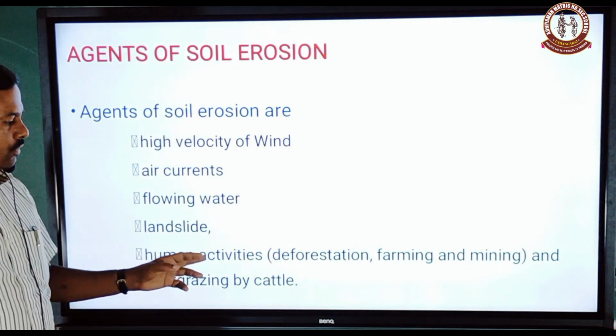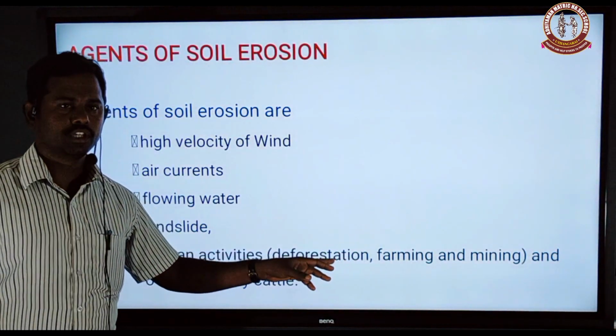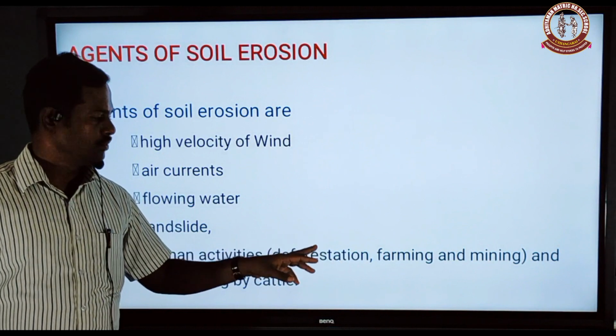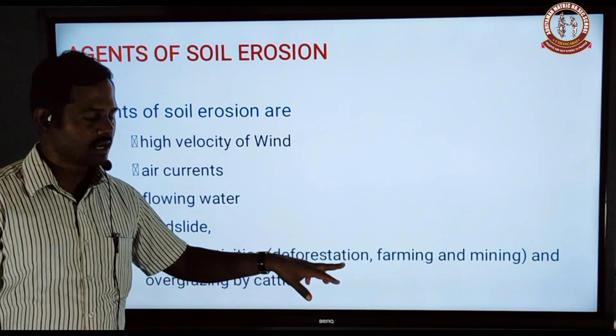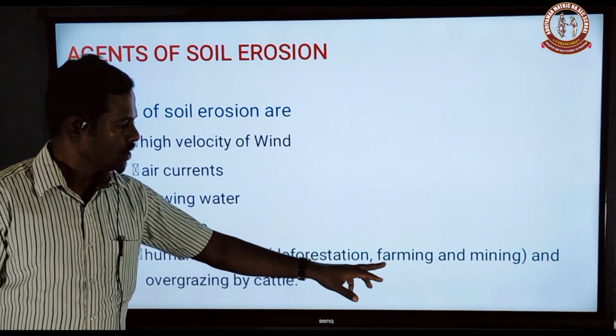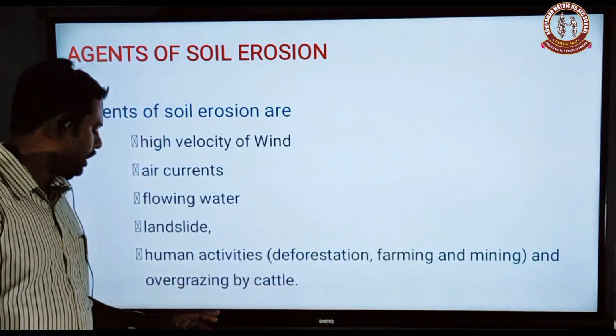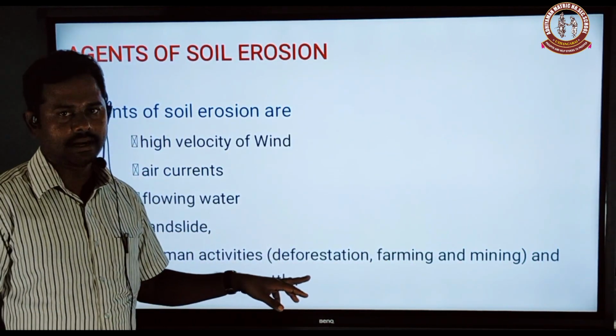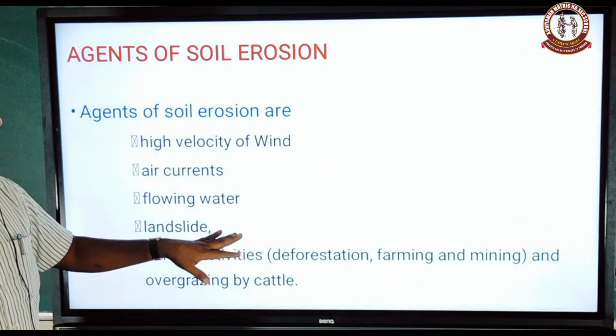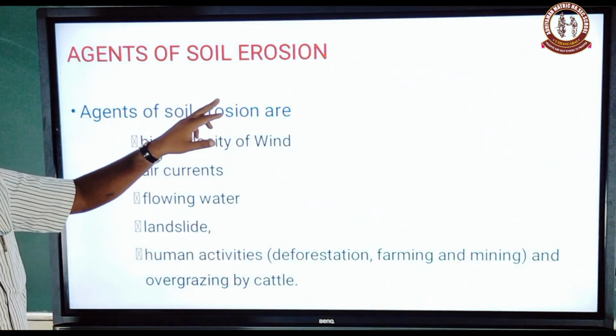And human activities, such as deforestation. Deforestation means the removal of a large number of trees. Also farming, mining, and overgrazing by cattle. These are the agents of soil erosion.